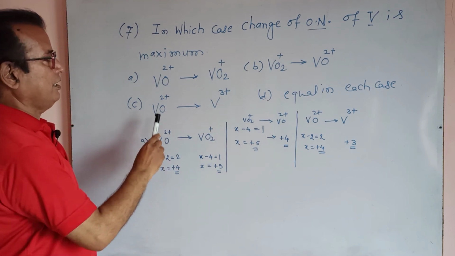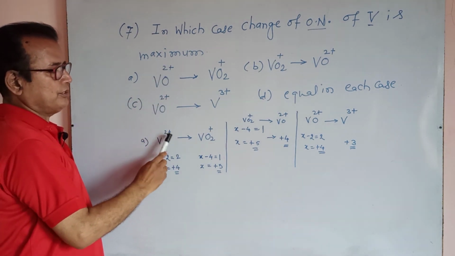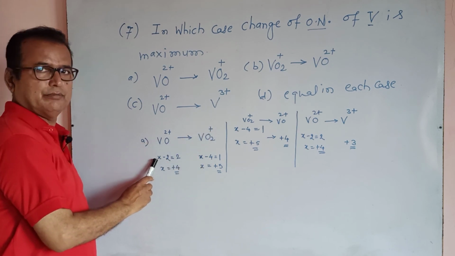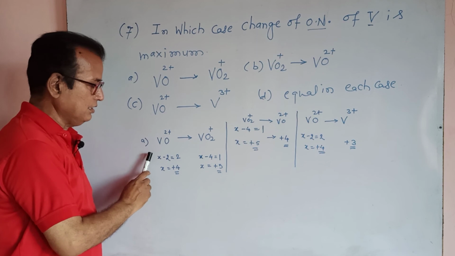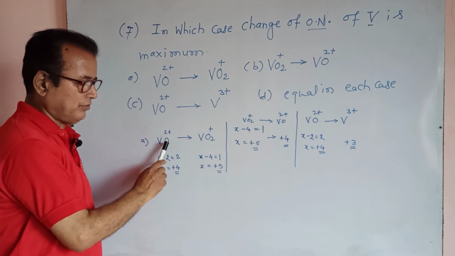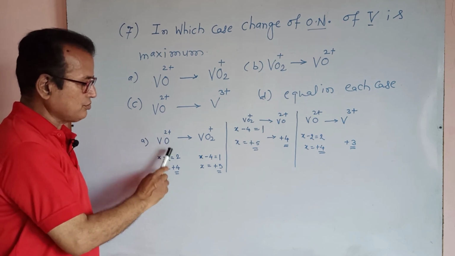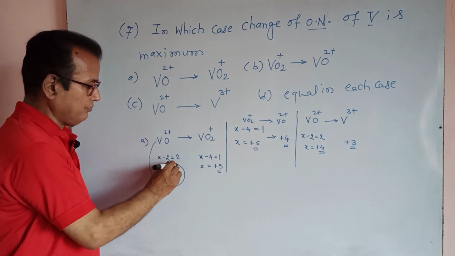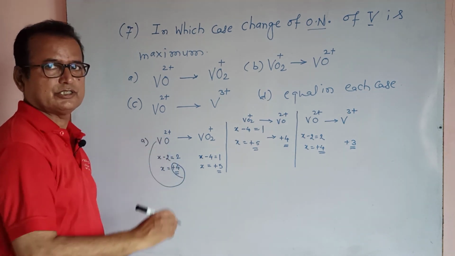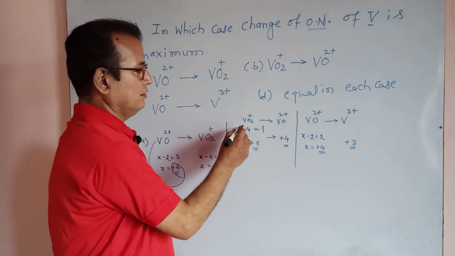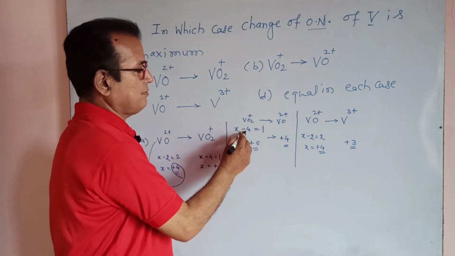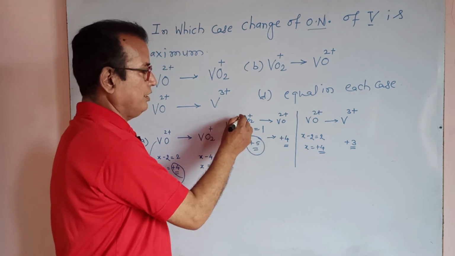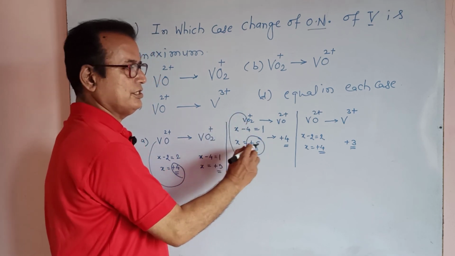In the first part, VO2 plus gives VO2 plus. Suppose vanadium has oxidation number X, oxidation number of oxygen is -2, X - 2 is equal to 2, X is equal to +4. Oxidation number of vanadium is +4 in this reaction. Here in VO2 plus, X - 4 is equal to 1, X is equal to +5. Oxidation number of vanadium is +5 in this reaction.